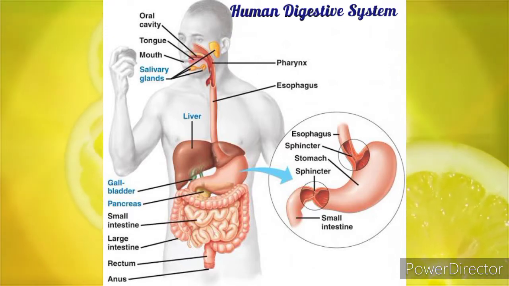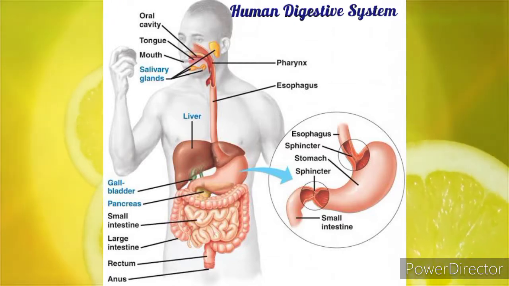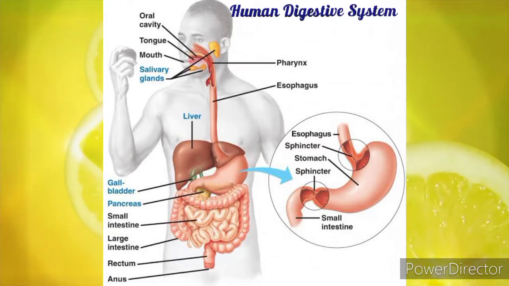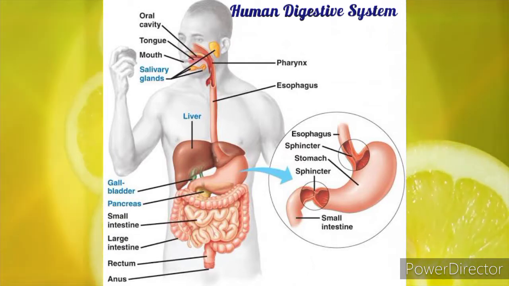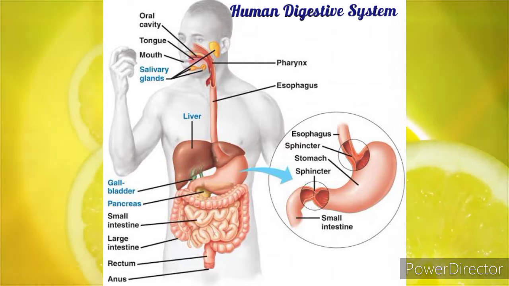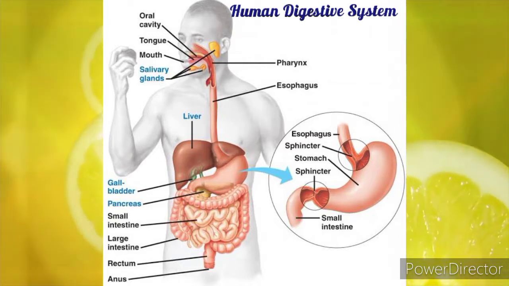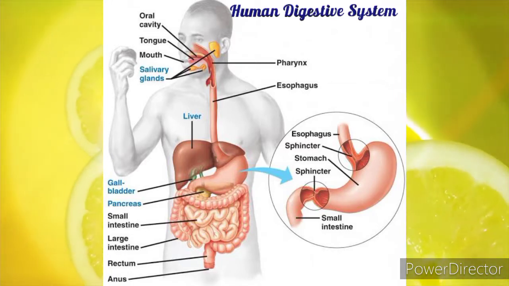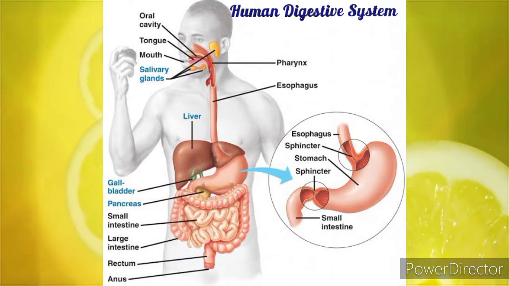Human beings holozoic mode of nutrition अपनाते हैं, जिसमें organisms nutrition obtain करने के लिए digestion के 5 steps perform करते हैं, that is ingestion, digestion, absorption, assimilation and egestion. This process of digestion is carried out by digestive system in human beings.